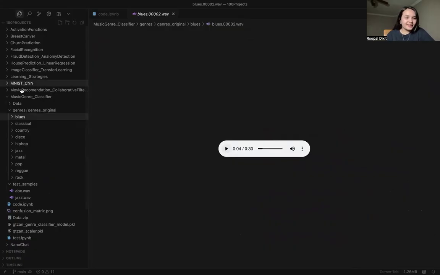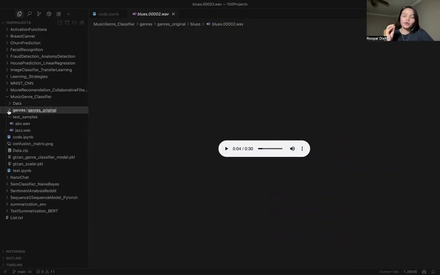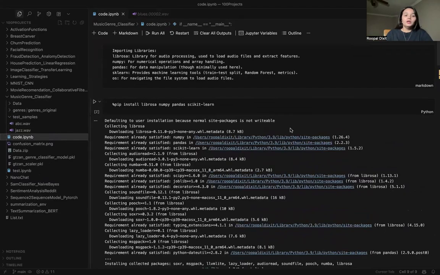And you heard that. This dataset is also available on Kaggle. If you want me to share the link of the dataset, I'm happy to do that also. So let's get started. First, we will talk about the libraries that we are going to use.